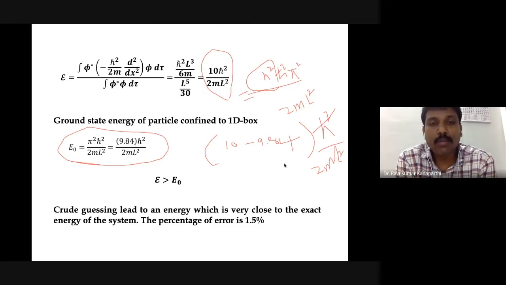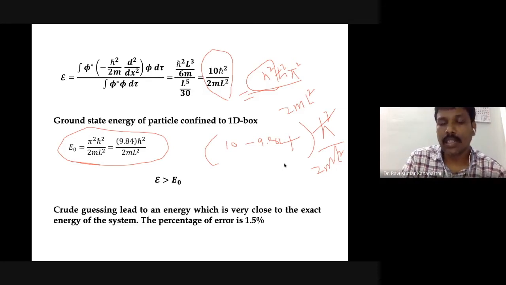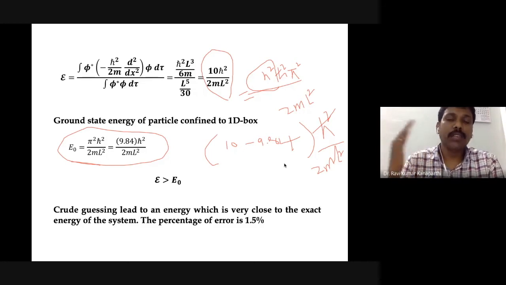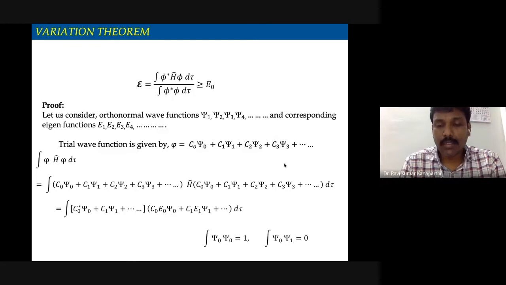Then you calculate again. Initially it is a kind of trial and error method, but later on, by improving, instead of guessing a newer function each time, you can start with some already known function and modify it such that we get the actual answer. That is the process that we follow.